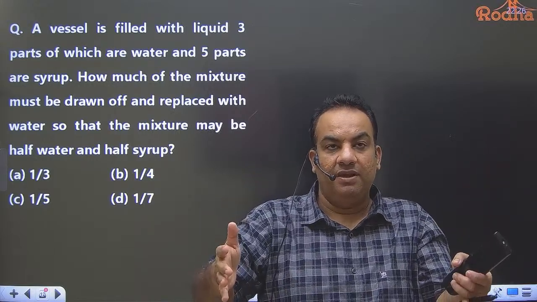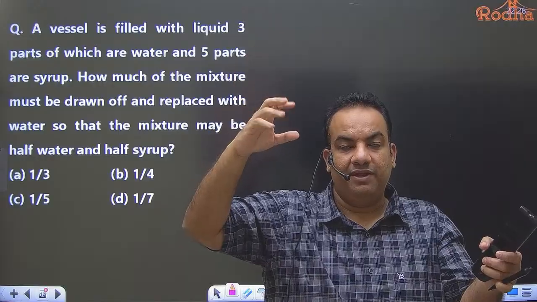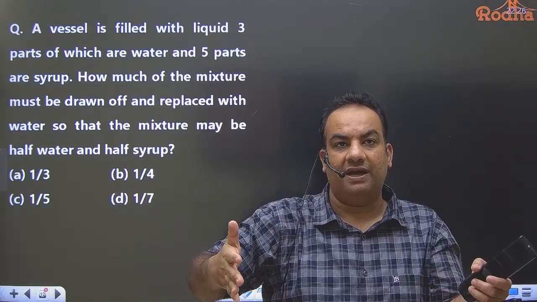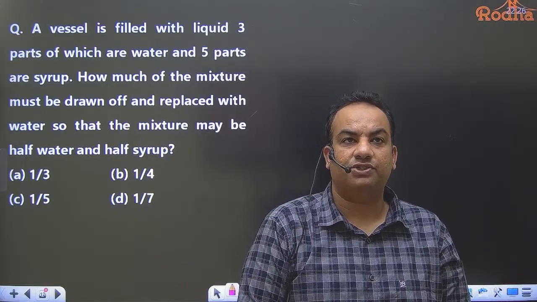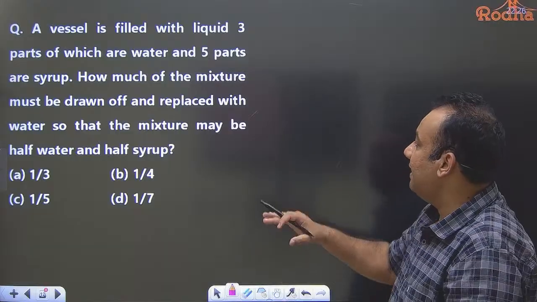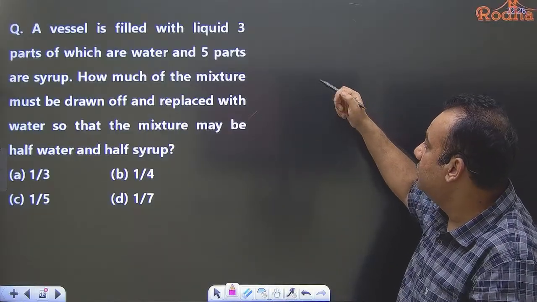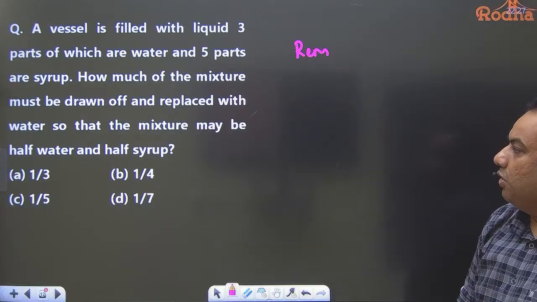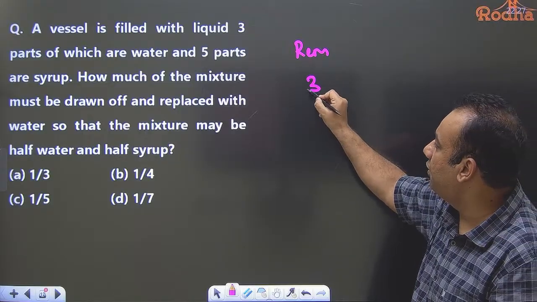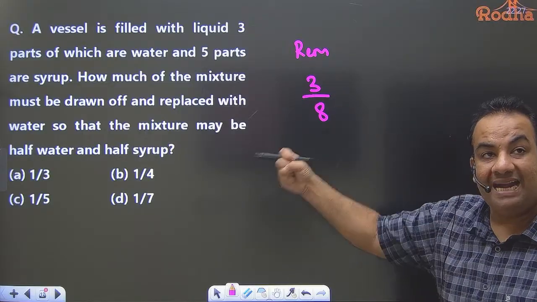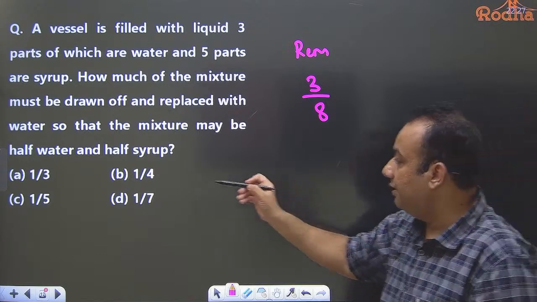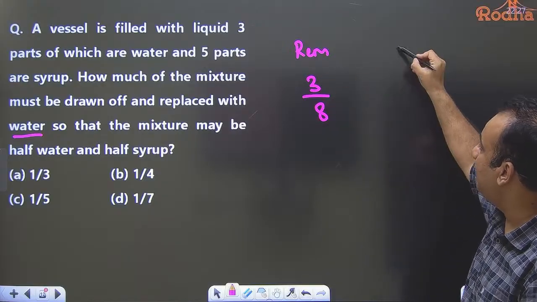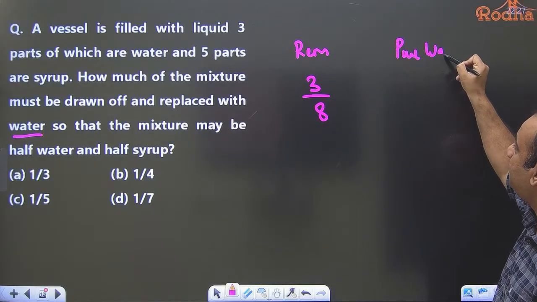Suppose there is a mixture and the quantity is X. The ratio of water and syrup is 3:5. If I draw something, now the quantity is Y. Still the ratio is 3:5. So when I have taken out something, in the remaining part the ratio of water to syrup is 3:5. Or I can say water is 3 part out of total 8. Now you are adding something in that. What are you adding? Water. Now see, here I am writing the ratio of water upon total. But here you are adding entire water. It means pure water. So the ratio is 1.